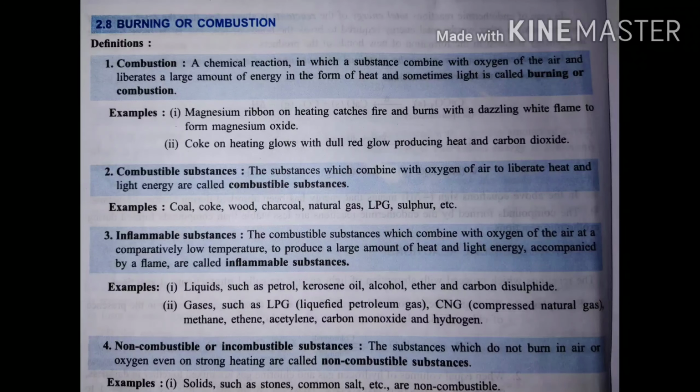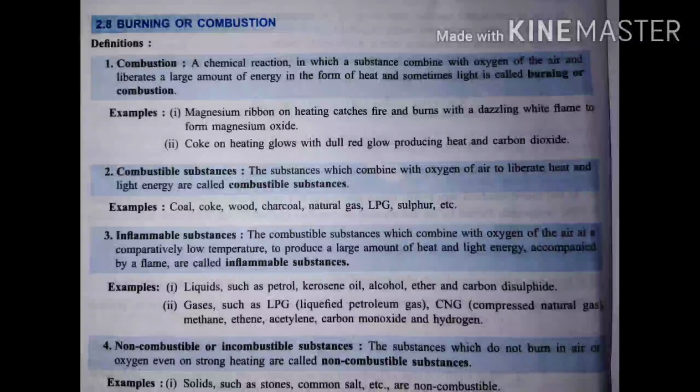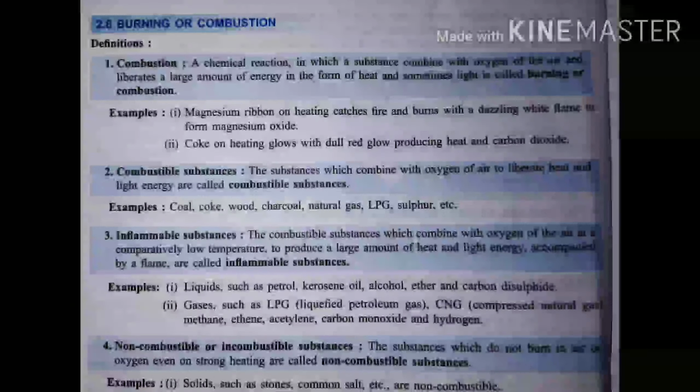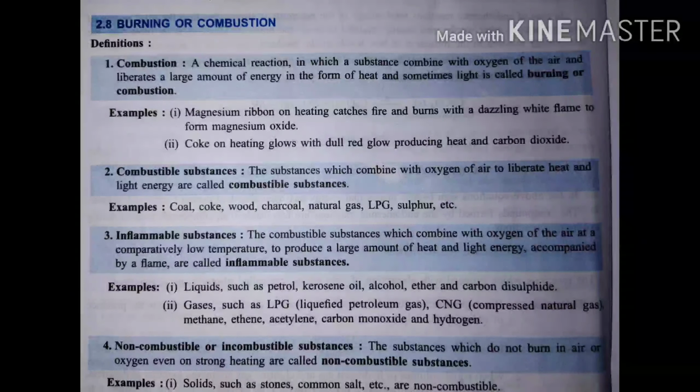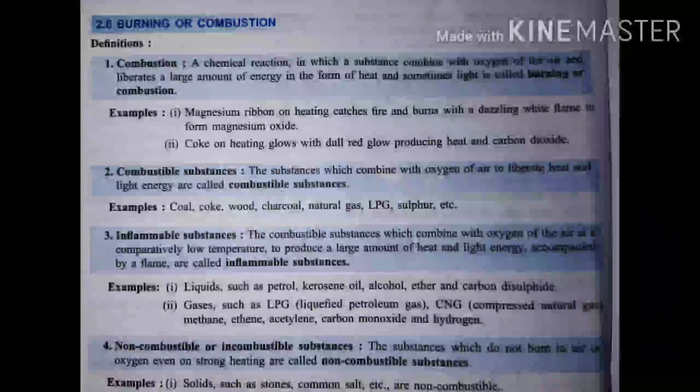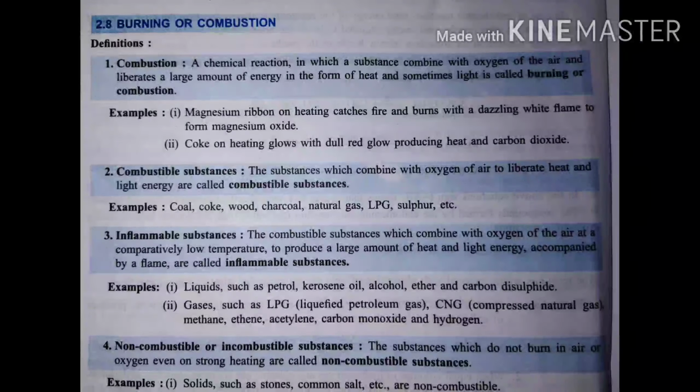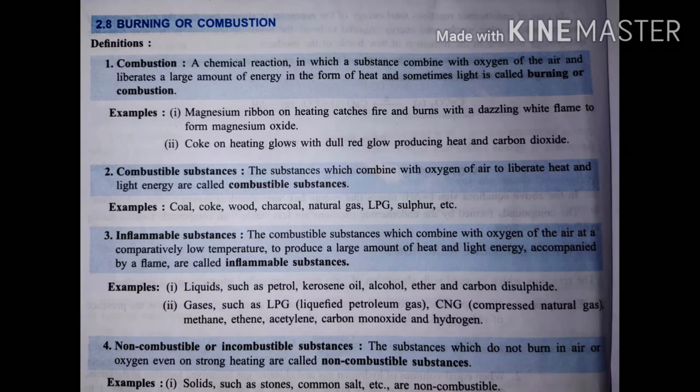And the last definition is supporter of combustion. The supporter of combustion is oxygen, but in some cases nitrogen also supports combustion. The example is magnesium, which sometimes burns in the presence of nitrogen to produce magnesium nitride, but these cases of combustion with the help of nitrogen are rare.